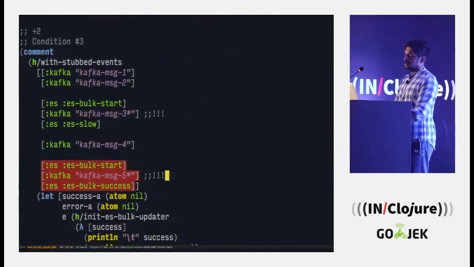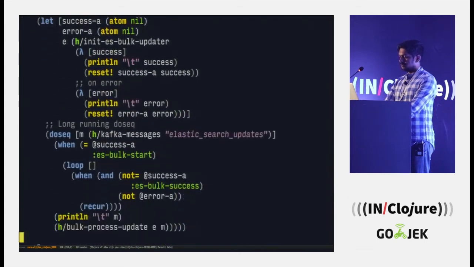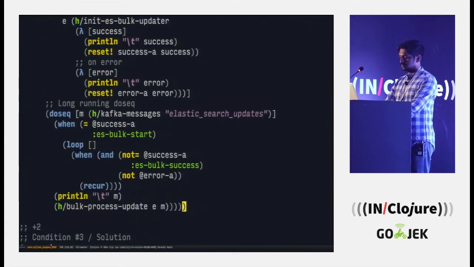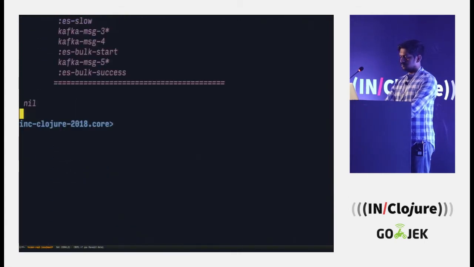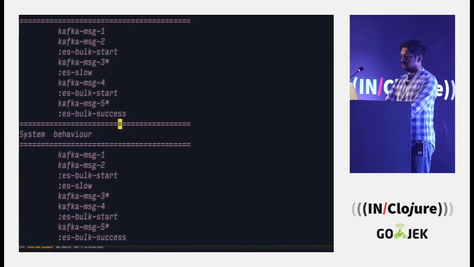Now we add one more case where we are saying the bulk has started and it succeeded now. It's great, things are back to normal and ES has recovered, but let's try running this. So you have a bunch of starts and responses.